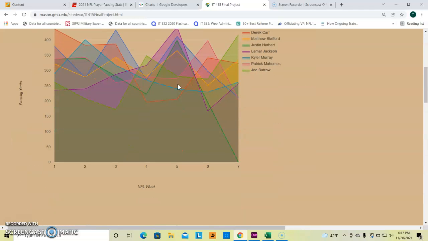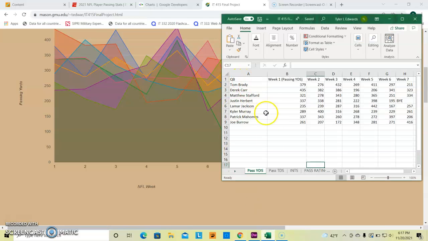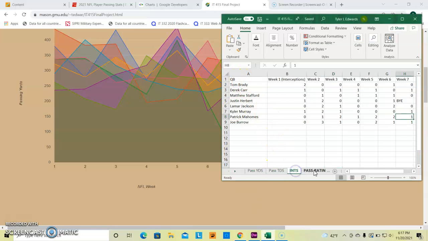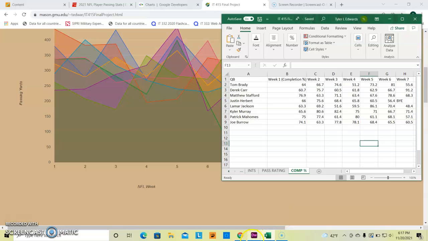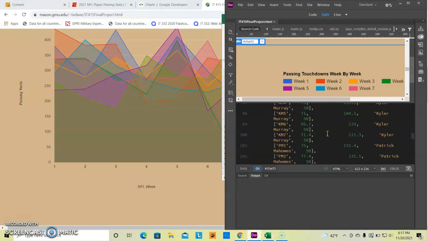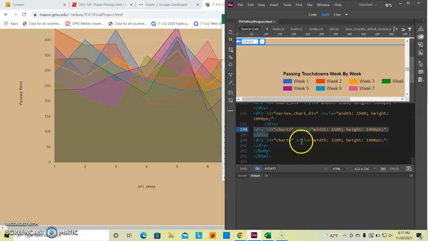And other than that, some other things I'd like to show. I'd like to show the Excel data that I have worked extensively on and my code, which has up to 200 lines on it.